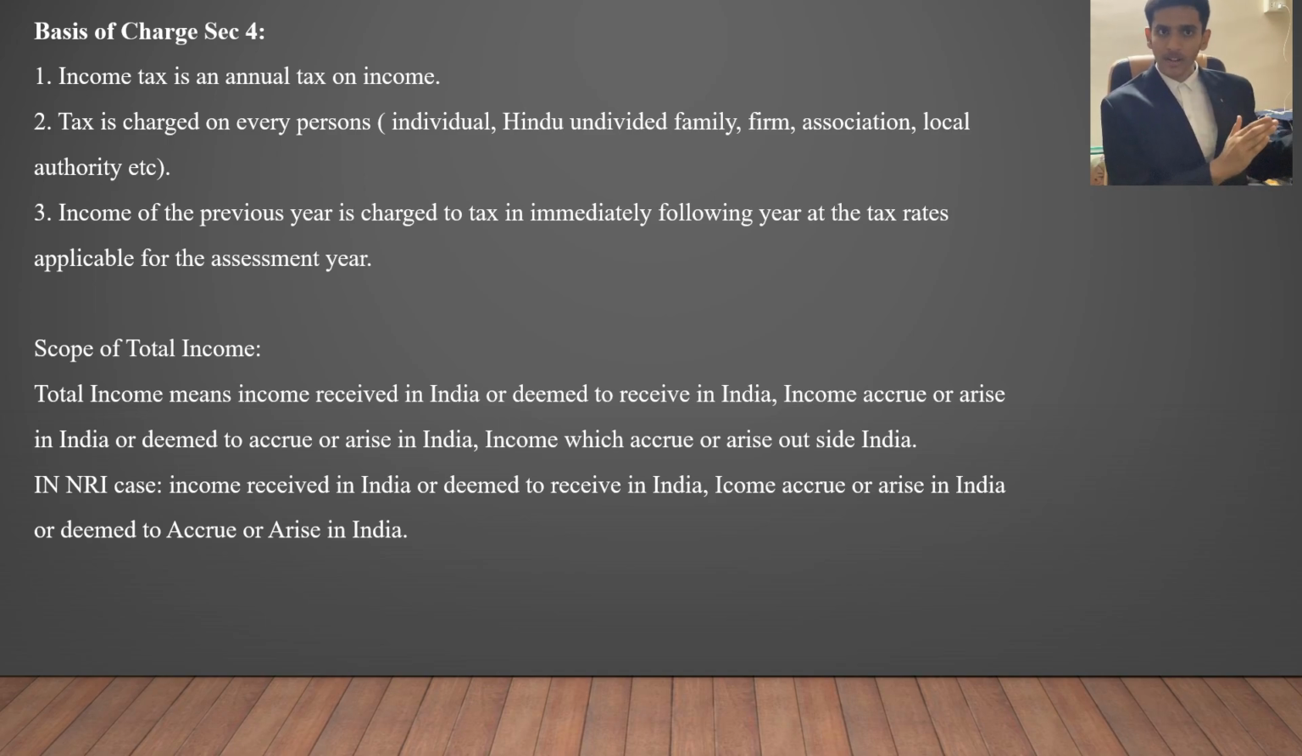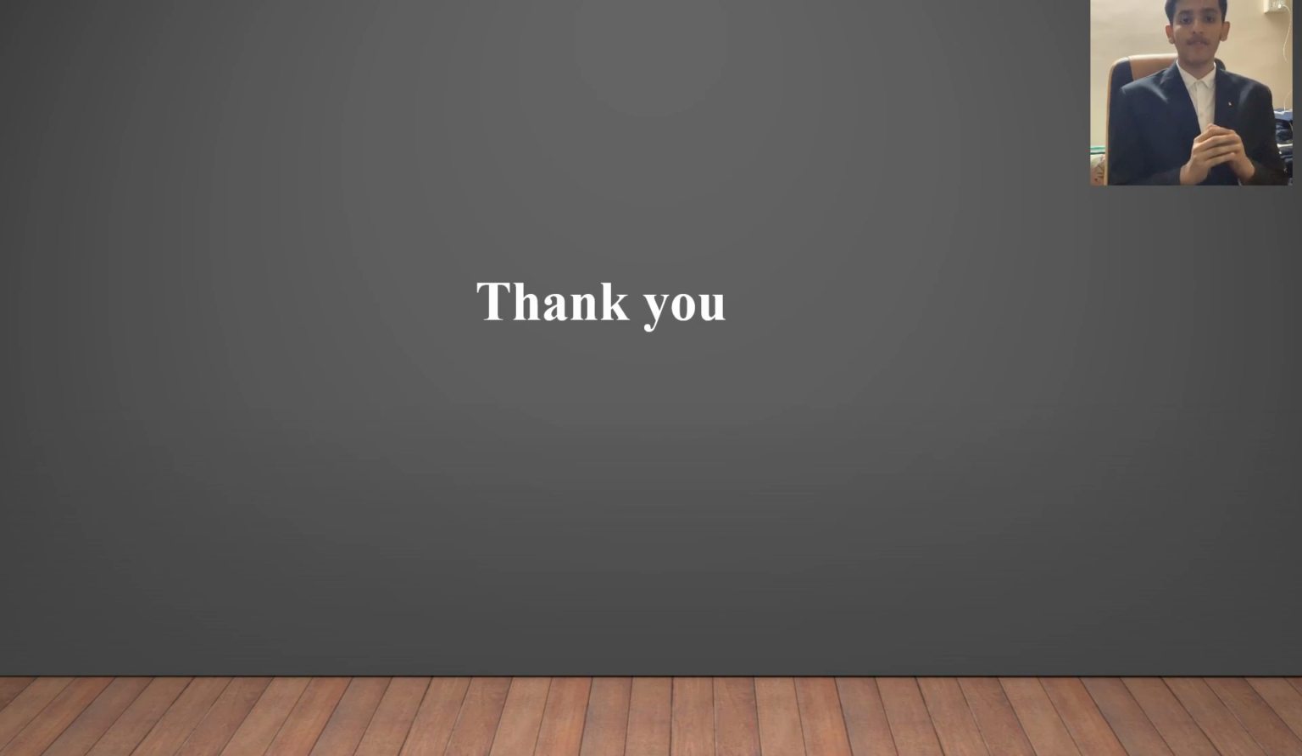Income of the previous year is what we are assessing and charging tax on in the current year, that is the assessment year. We are charging tax on the previous year's income in the current year. That is basically the basis of charge. Now the last point is scope of total income. Total income means whatever income is there in India or deemed to be received in India. Whether the person is working outside or here in India, if the income originates from India, he is to be charged with income tax. So this is basically the scope of total income. And with this, I have concluded the topic of principles of taxation law, which is a very important topic in the legal field. Thank you.